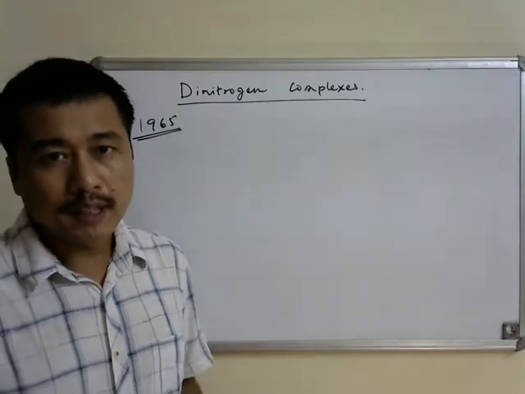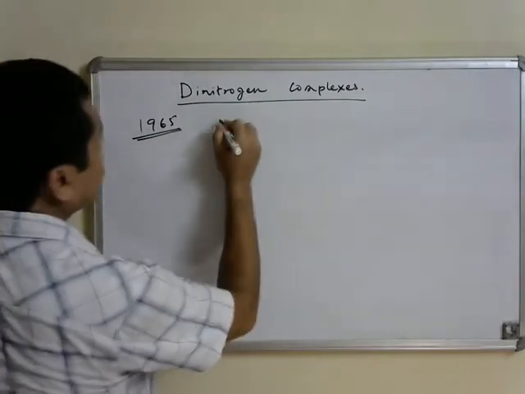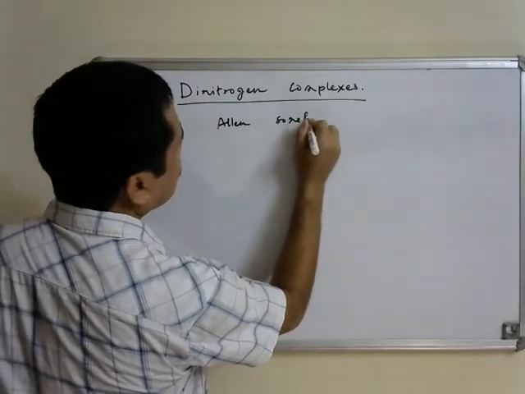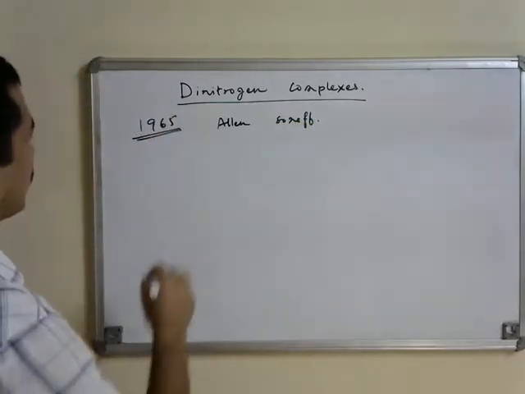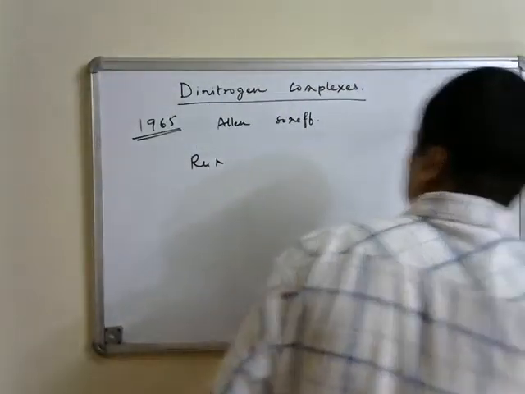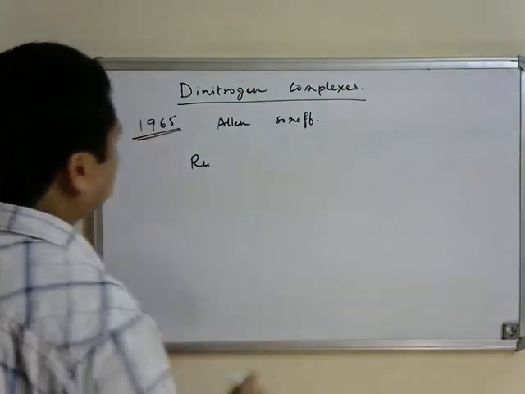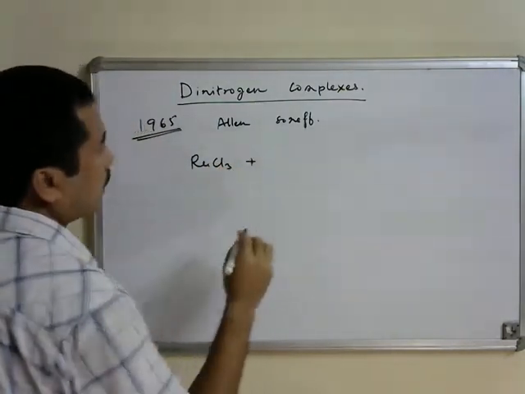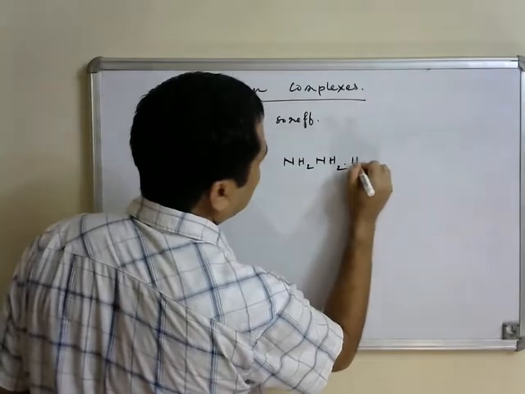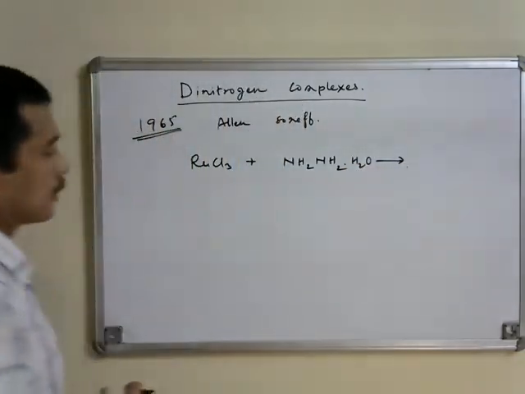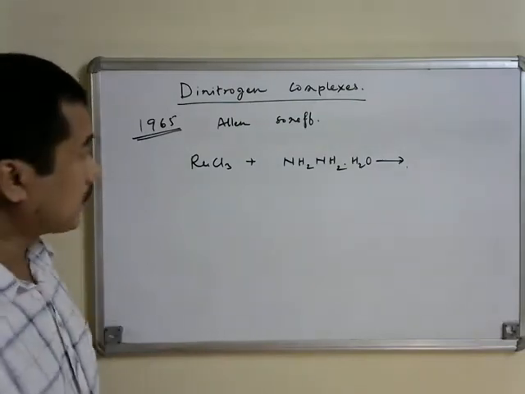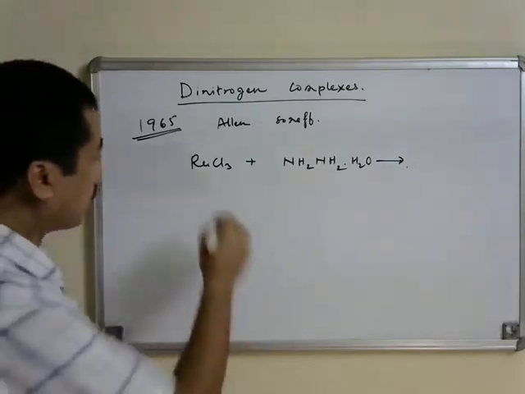A group of Allen and Senoff did a reaction of ruthenium trichloride with hydrazine hydrate. They essentially wanted to prepare a hexaammine ruthenium complex and isolate it in a lower oxidation state.